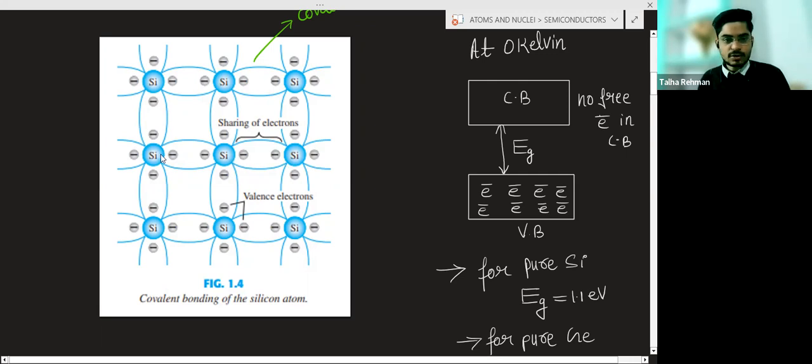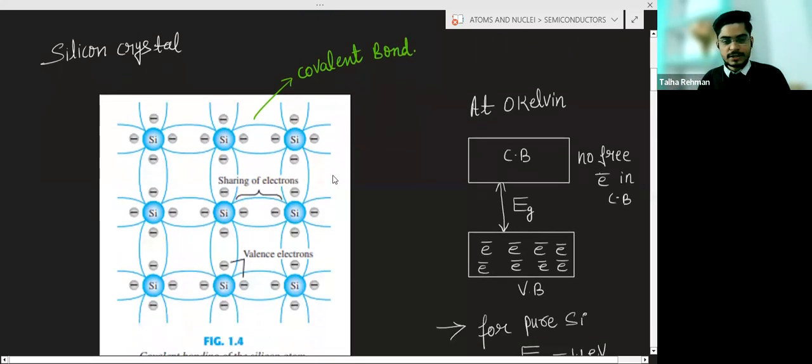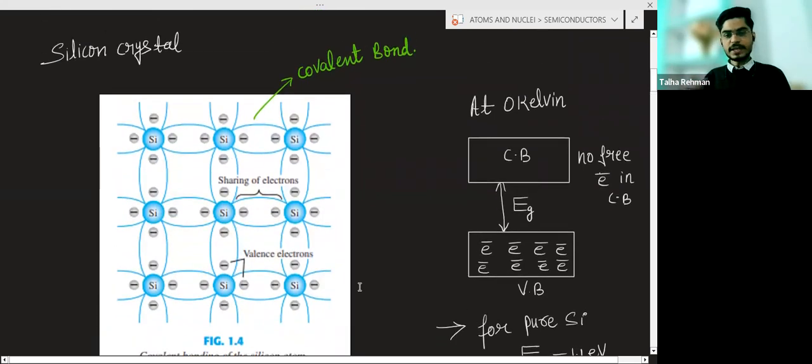Similarly, between this silicon and this silicon, there is a covalent bond. And a covalent bond is formed by the sharing of the valence shell electrons. And these are the valence electrons. So this is the silicon crystal structure and how there is bonding in that.